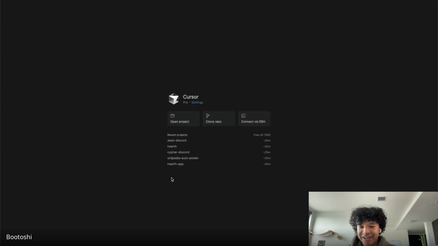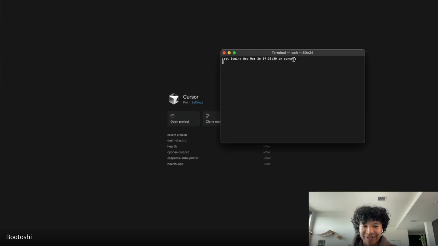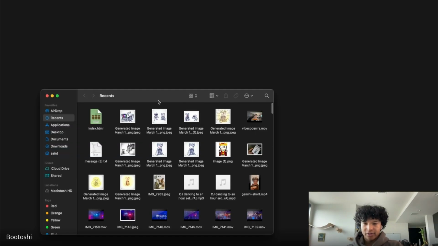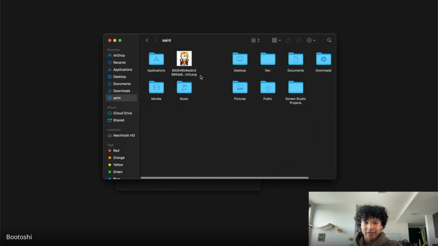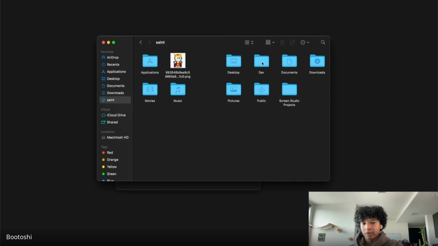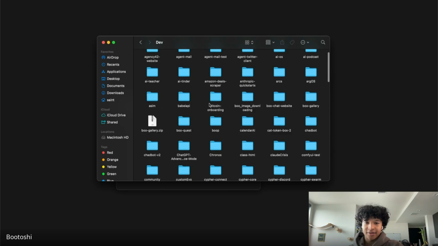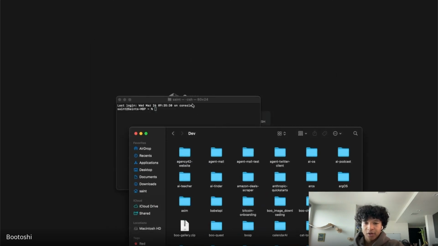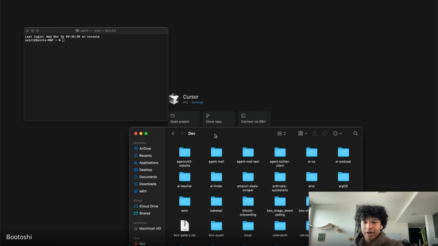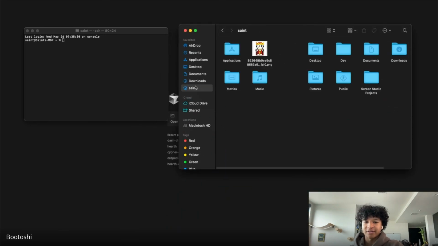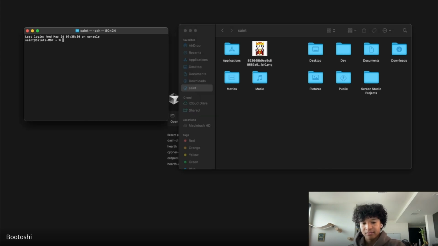I'm gonna showcase using Flash later. Let's just normally show you guys how to make a folder. So I usually have a dev folder in my computer where I have all these projects. So this is my main user on Mac, and I set up a dev folder. And in here, I have all my different projects and folders. Usually when you open the terminal, the directory it starts in is going to be this home directory.